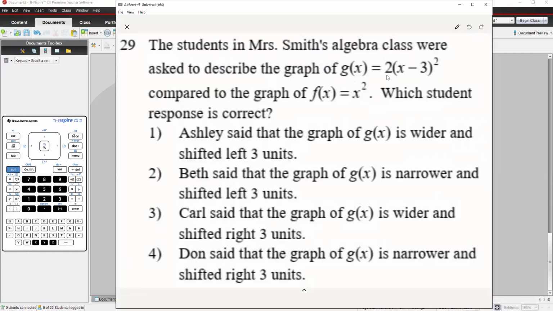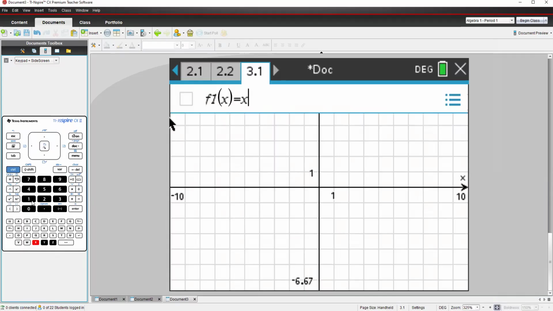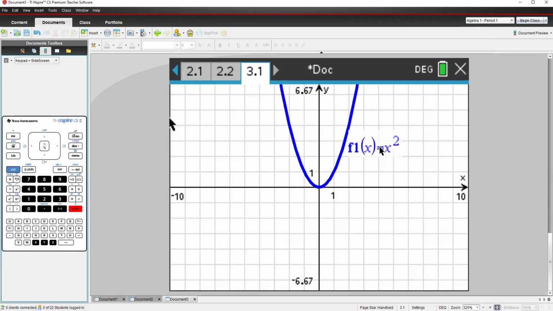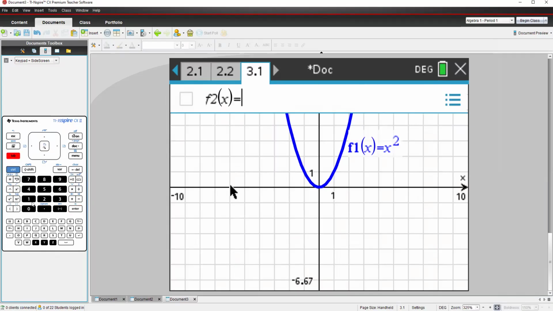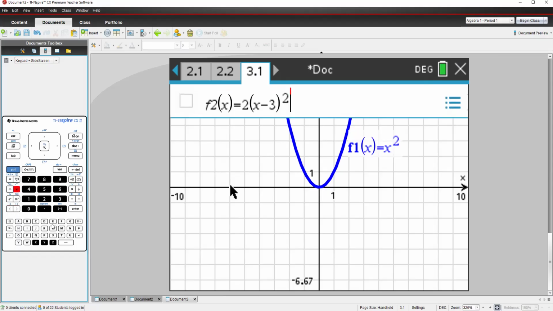Then I'm going to look at this function here, g of x. I'm going to go to my calculator and put in x squared. We know that's just a regular quadratic. Now I'm going to press tab and enter the second graph, g of x. This is going to be 2 parentheses x minus 3 squared. And then I press enter.